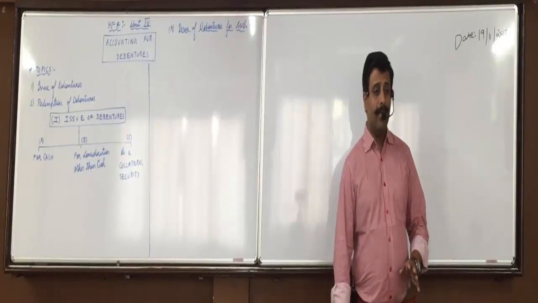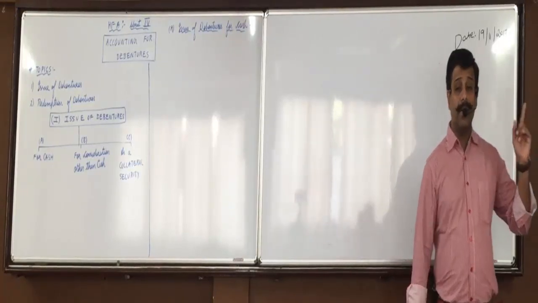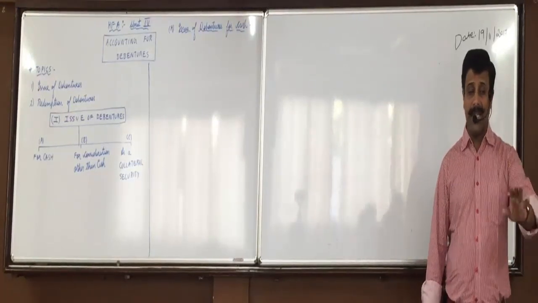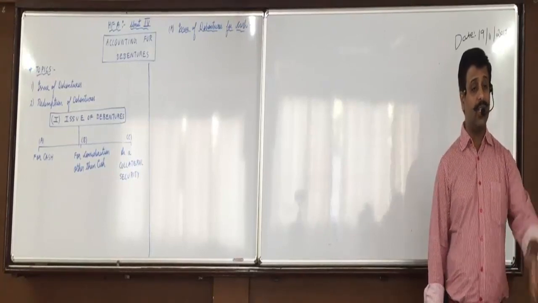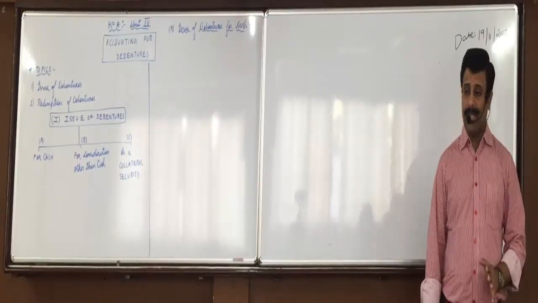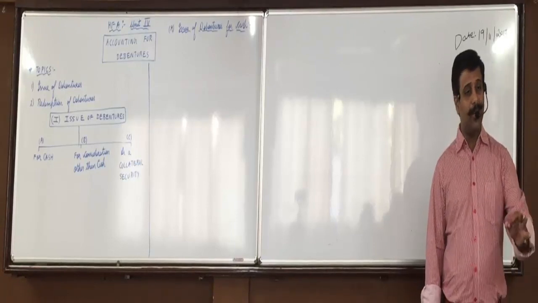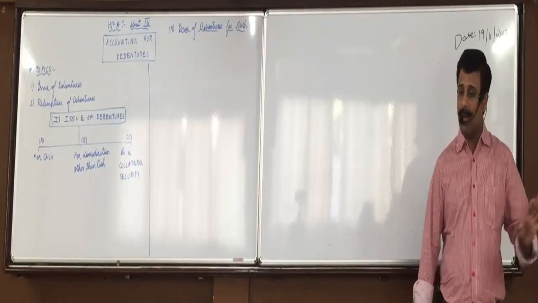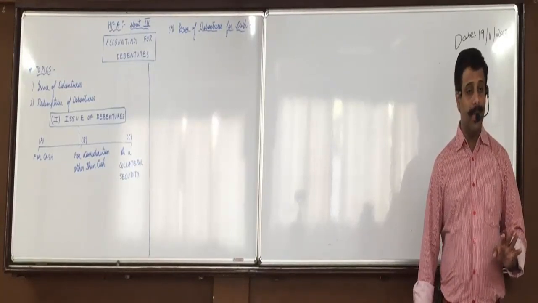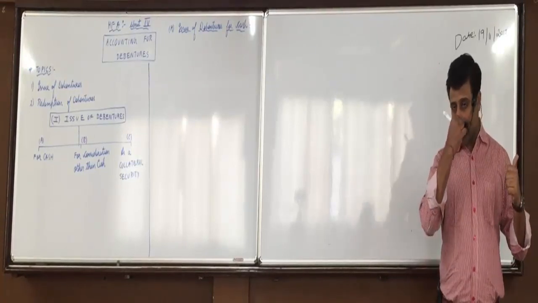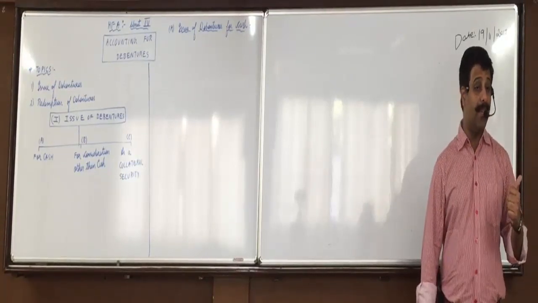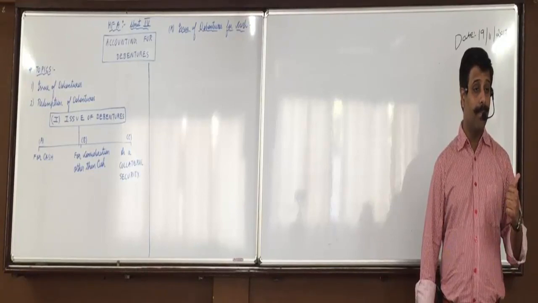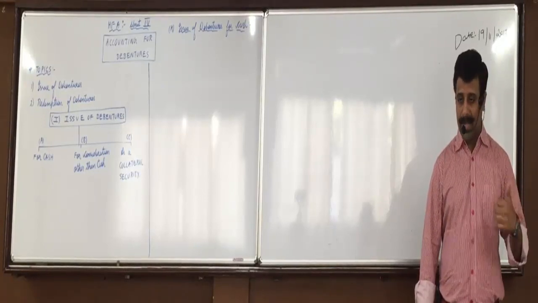But generally, what is the face value of a share? 10. Debentures, 100. But the company generally does not call this money in installments. In 99% of cases, the company calls the entire 100 rupees in one stroke, a lump sum amount. The reason: in shares you can take action. If calls are in arrears, what can be done by the company? Forfeiture and then reissue.